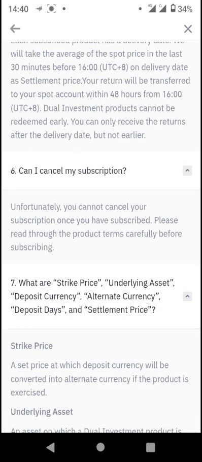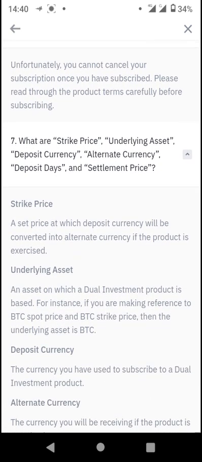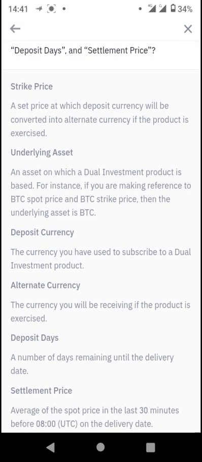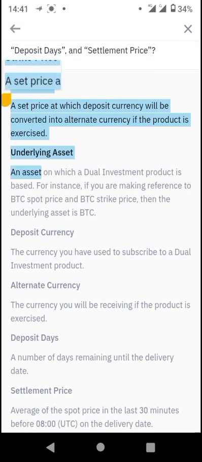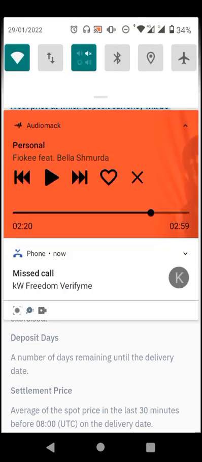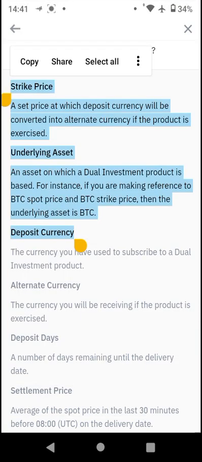Then, what are the strike price and underlying assets? You want to take note of this definition. The strike price is the set price at which a deposit currency will be converted into an alternate currency if the product is exercised. The underlying asset is the asset on which a dual investment product is based. For instance, if you are making reference to the BTC spot price and the BTC strike price, then the underlying asset happens to be BTC.